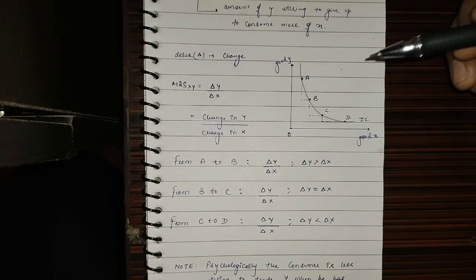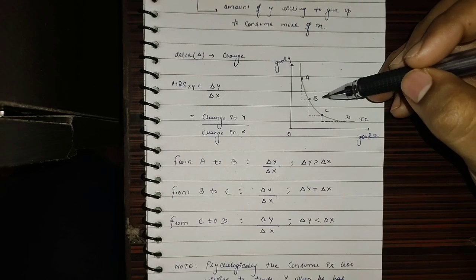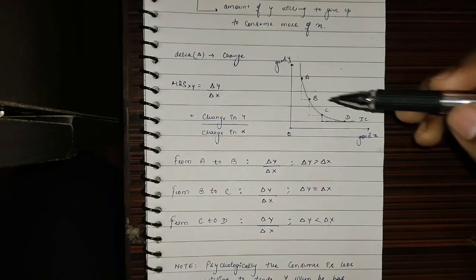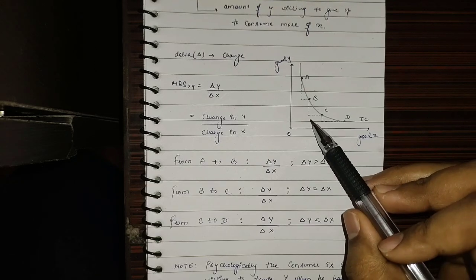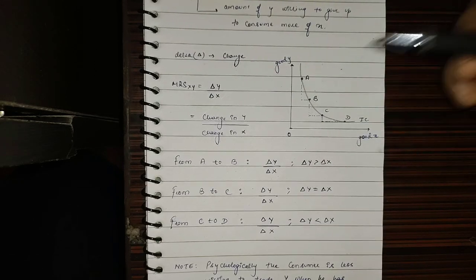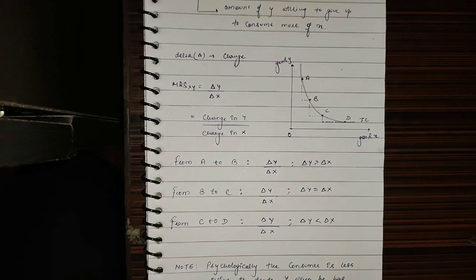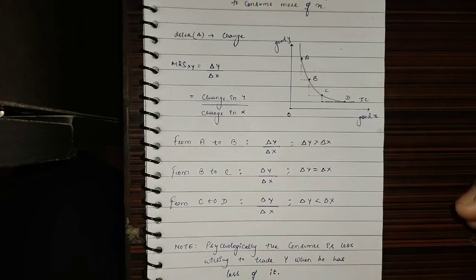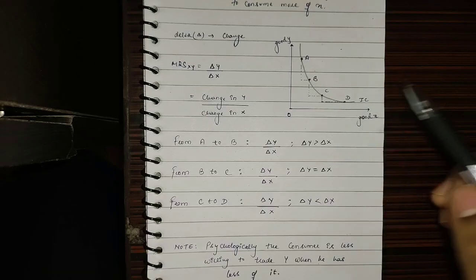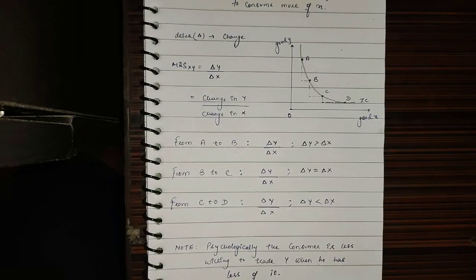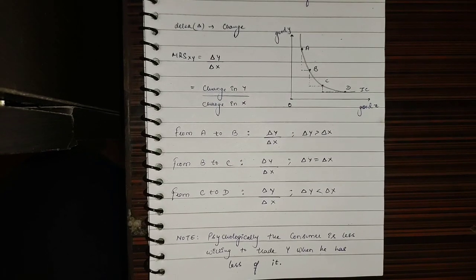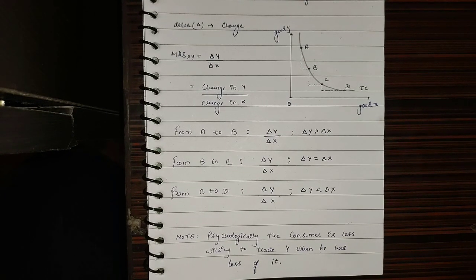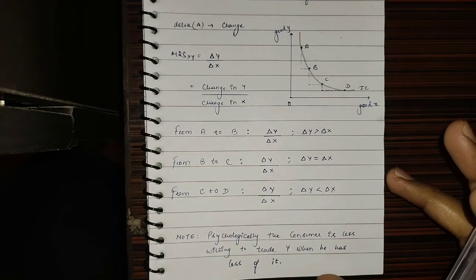When the consumer goes from point B to point C, we can notice that for this change in X, there is a similar change in Y, meaning the consumer is giving up a similar amount of Y to consume additional quantities of X. And as the consumer goes from point C to point D, we can see that there is a large change in X for a small change in Y, meaning the consumer here is only giving up a small amount of Y so that he can consume large additional quantities of X.